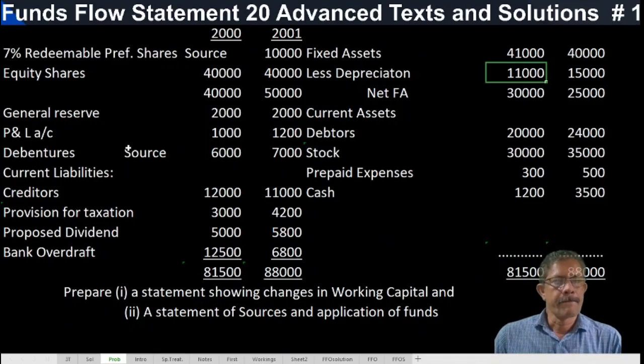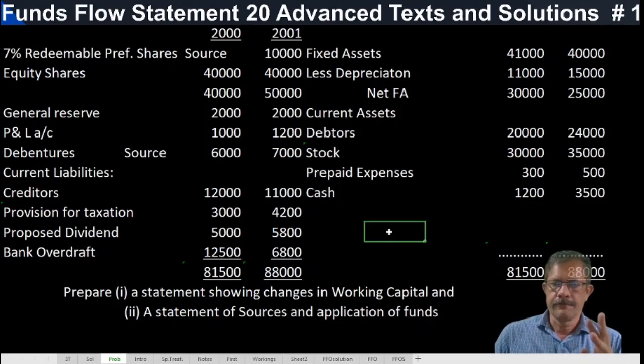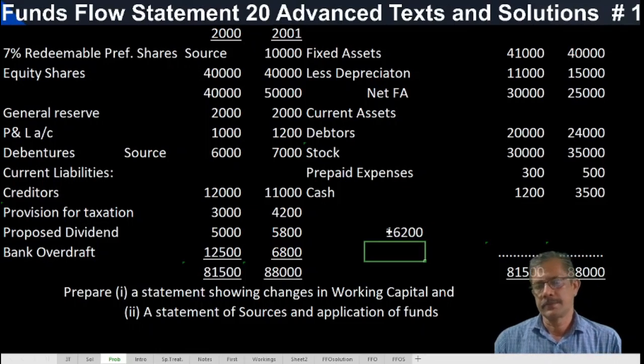So we have completed the schedule of changes in working capital and found that working capital has increased by 16,200. It should be corroborated by preparing another statement called the funds flow statement. The sources are to be recorded first.